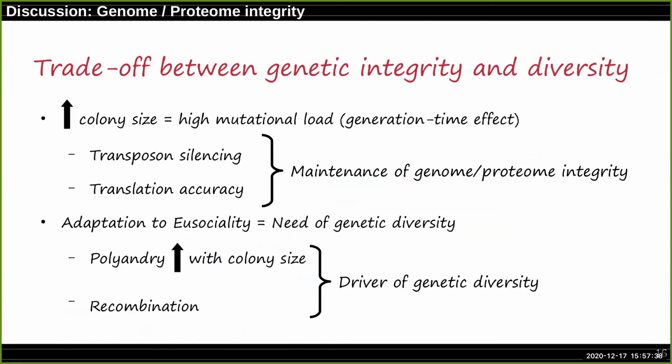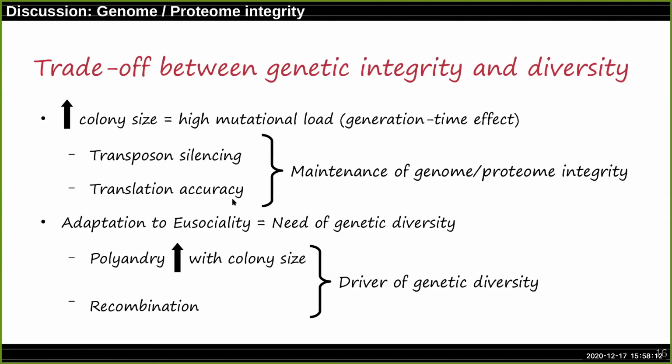So with increase of colony size, we see increased number of pathways to maintain the genome and proteome integrity. And we know that increased colony size in eusocial hymenopterans leads to high mutational load due to the low effective population size and the continuous oogenesis. Like in vertebrate spermatogenesis, the continuous oogenesis means that the later an egg is produced, the more meiosis it underwent, and with each meiosis, there is accumulation of mutations, which could explain the positive selection to maintain genome and proteome integrity.